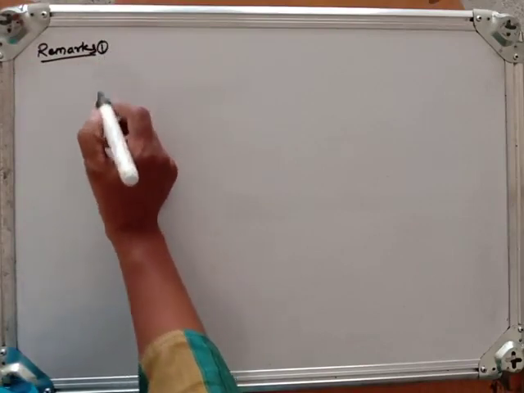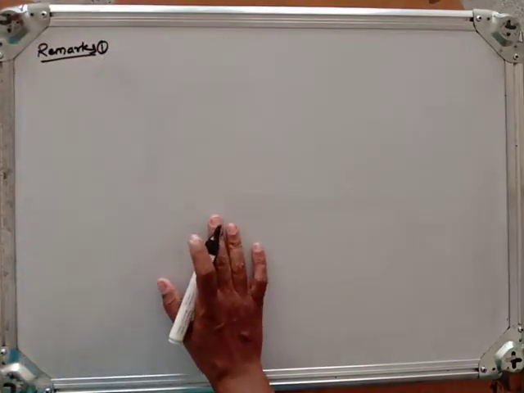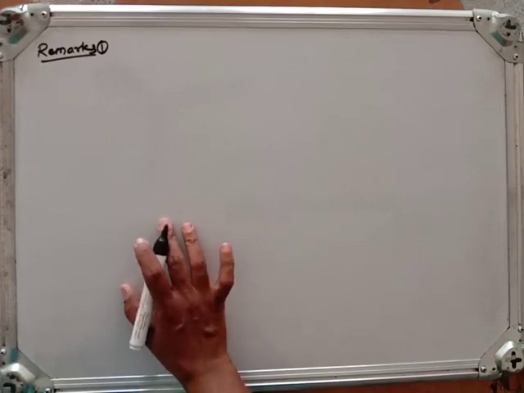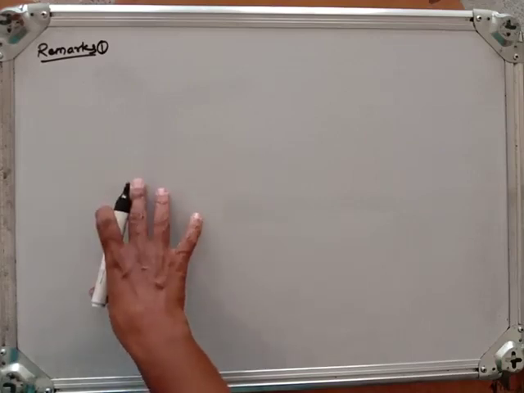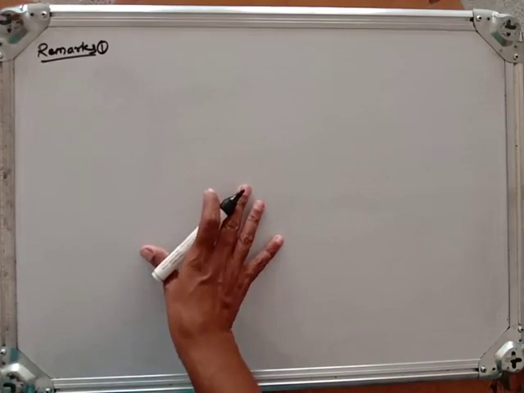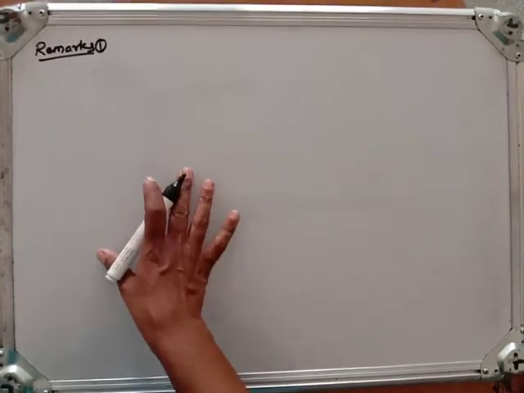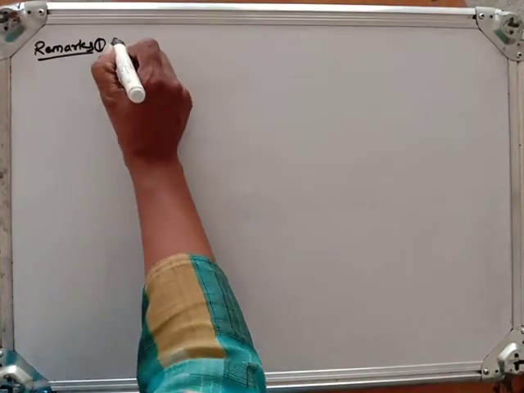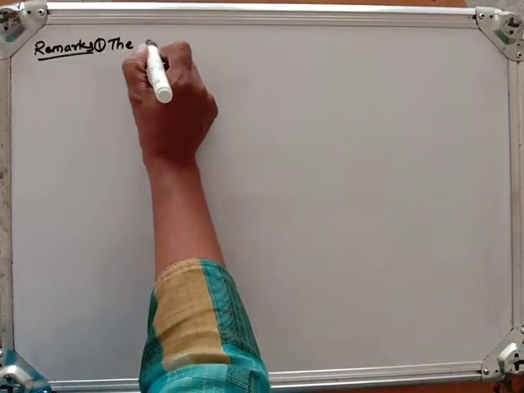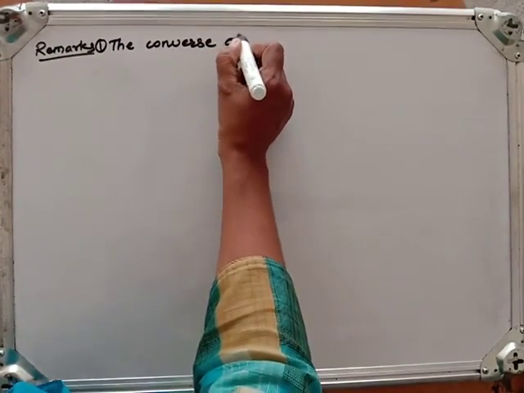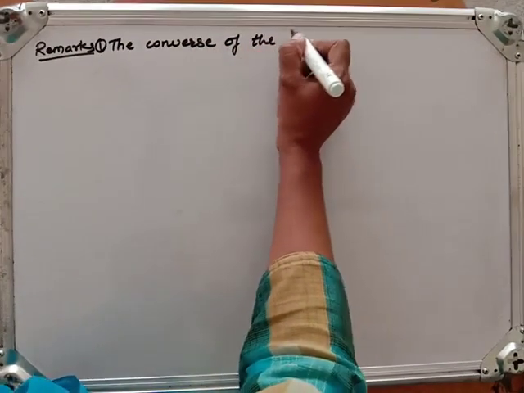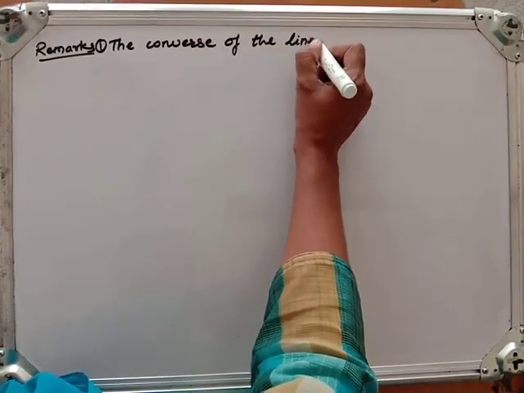Now some remarks are about the Euclidean algorithm, and some are about the linear combination of the GCD of two integers. So the first remark is the converse of the linear combination theorem.